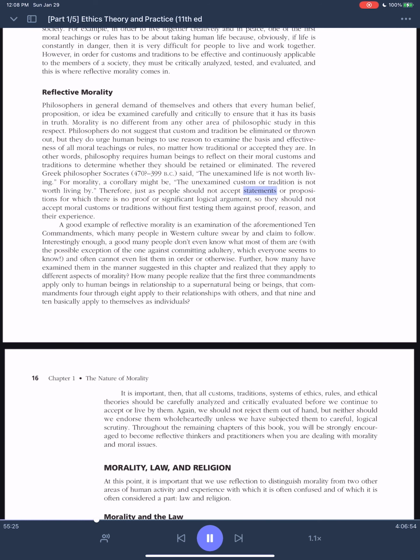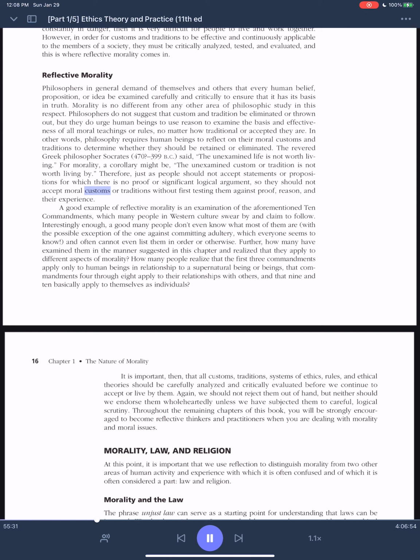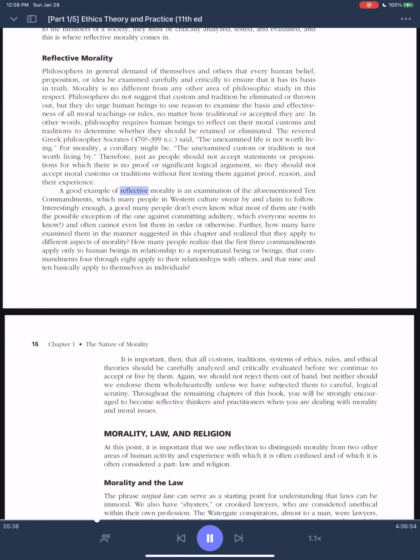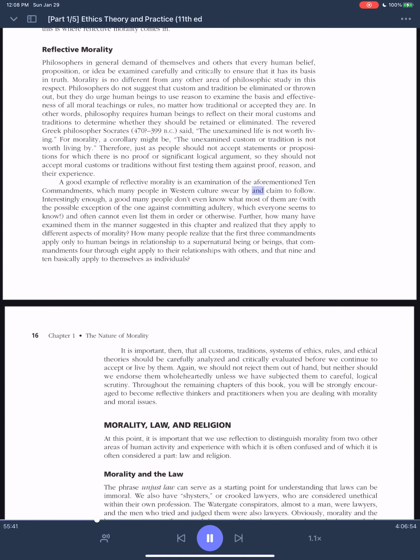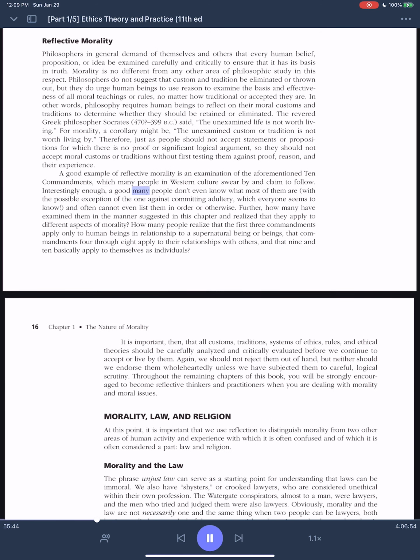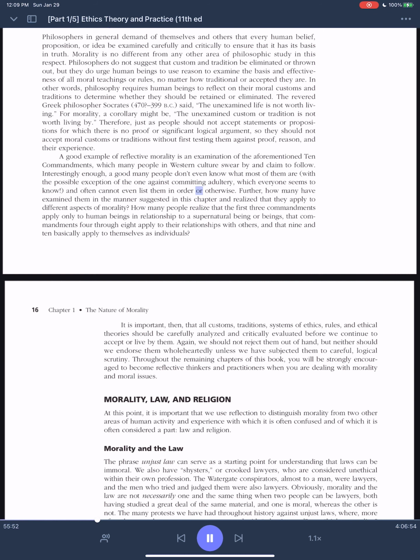Therefore, just as people should not accept statements or propositions for which there is no proof or significant logical argument, so they should not accept moral customs or traditions without first testing them against proof, reason, and their experience. A good example of reflective morality is an examination of the aforementioned 10 Commandments, which many people in Western culture swear by and claim to follow. Interestingly enough, a good many people don't even know what most of them are, with the possible exception of the one against committing adultery, which everyone seems to know, and often cannot even list them in order or otherwise.